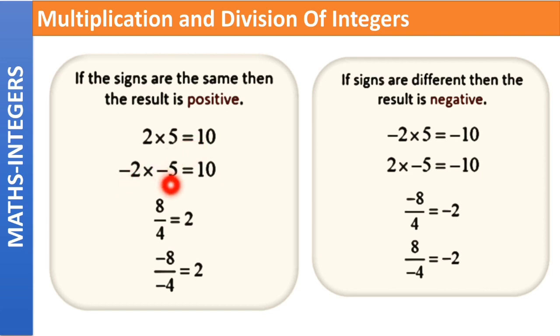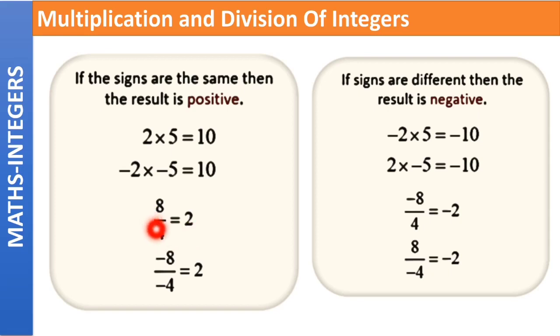Next one is minus 2 into minus 5. Again, both the numbers have the negative sign, so the result will be positive. These are same signs here, so the result is positive. Coming to the absolute values, 2 into 5 is equal to 10. In integers, first we solve the sign and then we solve their absolute values, because you might get confused if you solve both of them at once. But as you keep practicing, solving these types of questions will be easier for you.